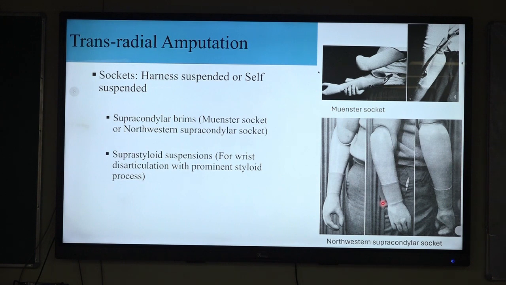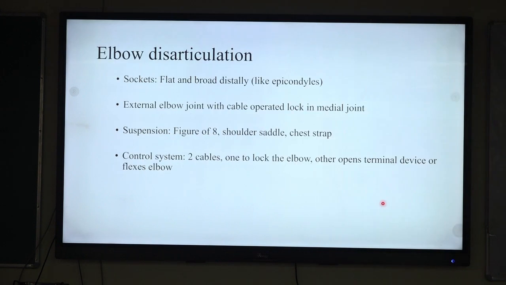The Münster socket is usually recommended where the stump length is short, but there are some side effects: they decrease the range of motion at the elbow in flexion and extension, and they also prevent the pronation and supination movement. The Northwestern supracondylar socket usually accommodates the entire length of the stump, and is indicated in short as well as long stumps.